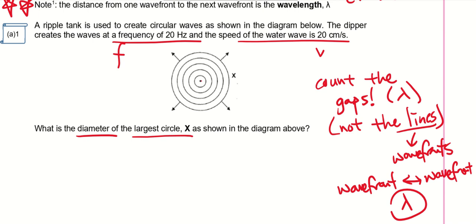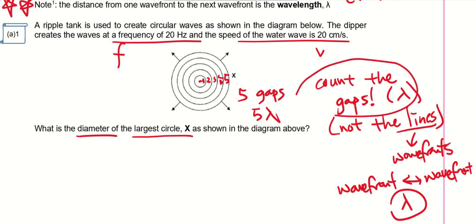So if this is the center, I count 1, 2, 3, 4, and 5. There are actually 5 gaps from the center to X. That means there are 5 wavelengths. Please do not count the lines, count the gaps.